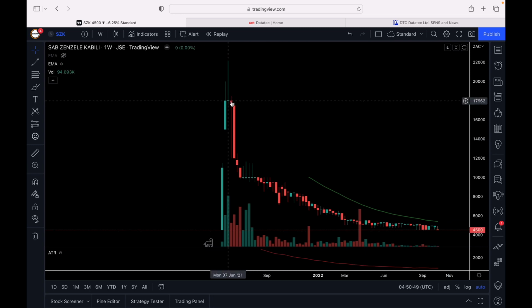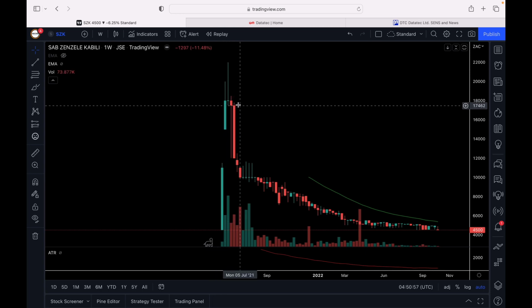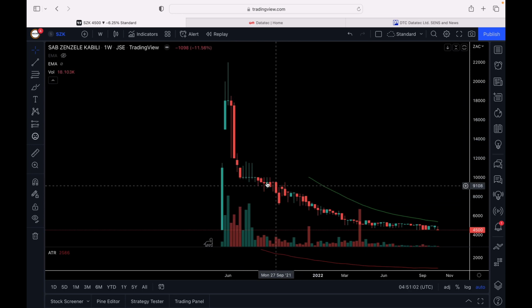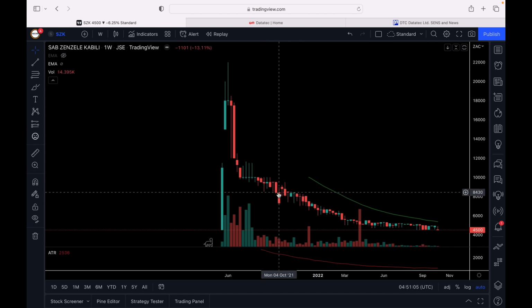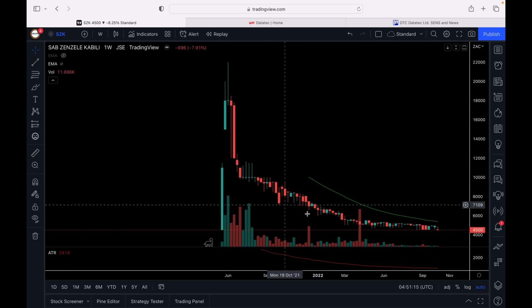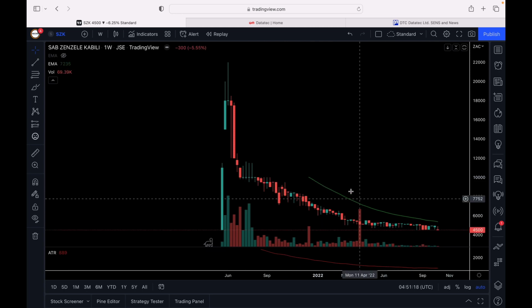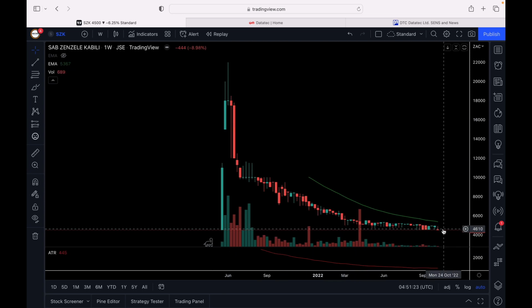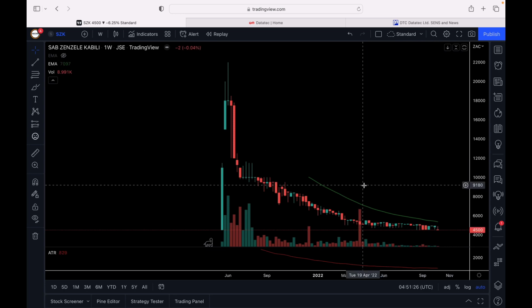Remember, when you buy shares at 180, let's say you pay 5,000 rand for these shares, so at 180, the value of your investment is about 5,000 rand. Once the share price dropped to 90 rand per share, now your investment goes down by half. You are no longer holding 5,000 rand worth of shares. You are now holding 2,500 rand worth of shares, even though the number of shares hasn't changed, but the value of your shares has decreased. Once from 40 it goes back to 45, it means now your investment is down by about 75%. So that is something that you have to think about whenever you want to make an investment.